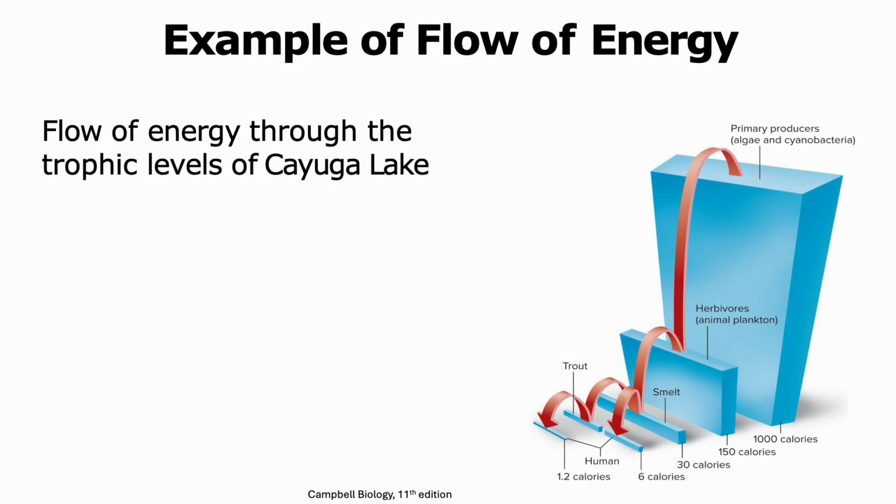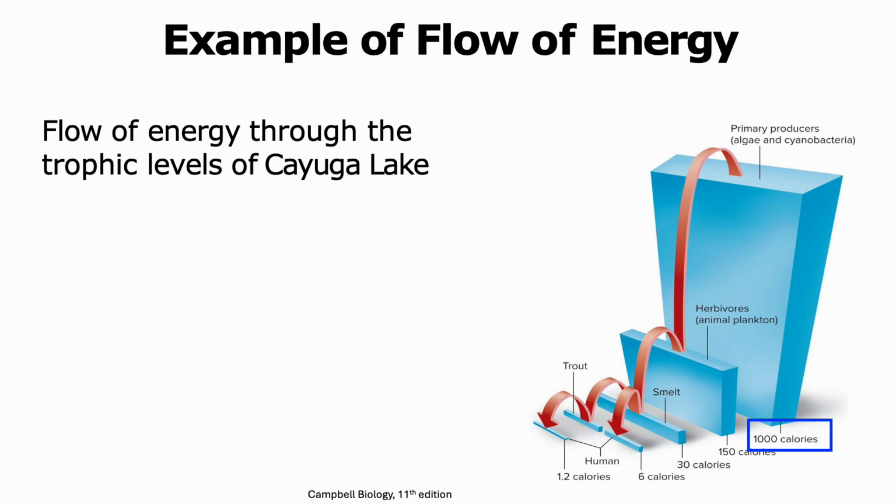Let us look at an example of the flow of energy through the trophic levels present in a lake known as Cayuga Lake. In this case, the primary producers, which are the algae, cyanobacteria, and plants, are able to obtain 1,000 calories of energy through their primary productivity. Now, this energy can then be passed on to the other trophic levels, and here we are seeing examples of herbivores that are feeding on these primary producers, and they obtain 150 calories.